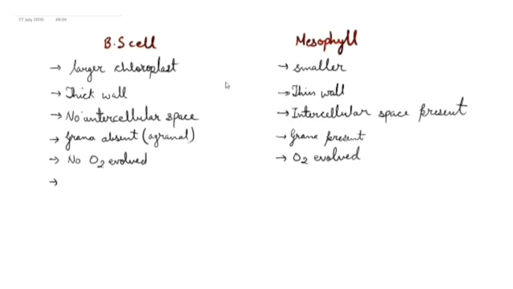The next point we have is about the CO2 acceptor. So in case of bundle sheath cells, remember RUBP will accept the carbon dioxide, whereas in case of mesophyll cells, this CO2 will be accepted by PEP, phosphoenol pyruvate. Remember, we'll use these points when we'll see the C4 cycle.